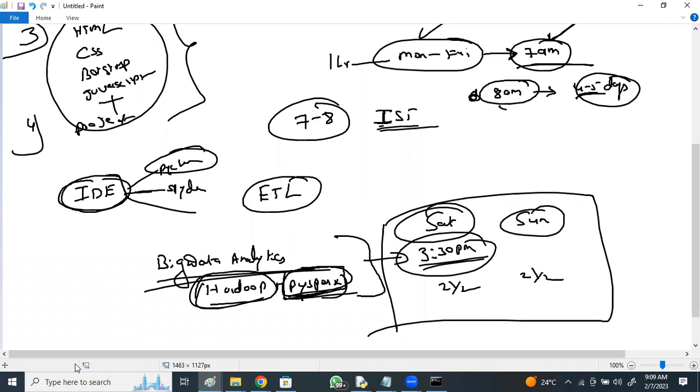All these are mostly open source, but for some environments the IDEs are licensed, not for all. Same way, frameworks like Django are open source.